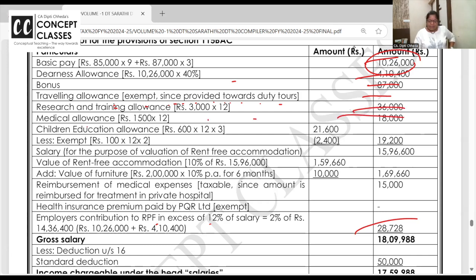Medical allowance. Children education allowance is 600 per month for 12 months for 3 children. Exempt is 100 per month for 12 months for 2 children. Hostel hai to 300 education. So remaining will become taxable.